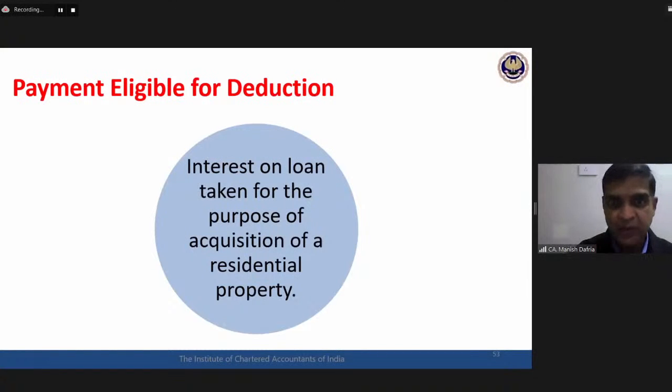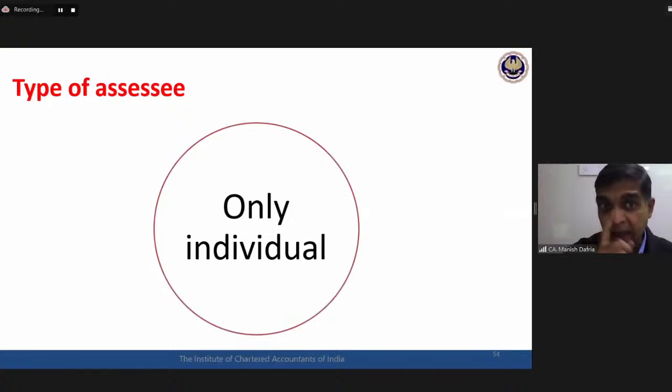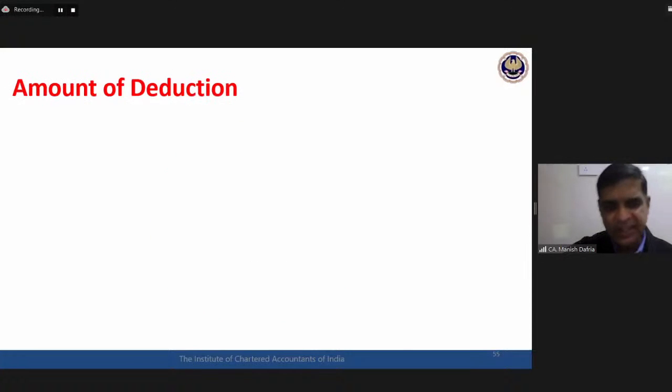So a loan taken for the purpose of acquisition of a residential property, and interest paid on that particular loan. For what purpose has the loan been taken? For acquisition of a residential property. The interest paid on that loan is eligible for deduction under both of these sections. Now the assessee is only an individual here, not even HUF. Only an individual can claim this particular deduction.